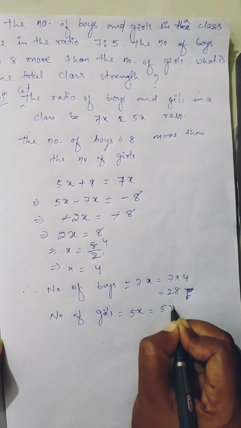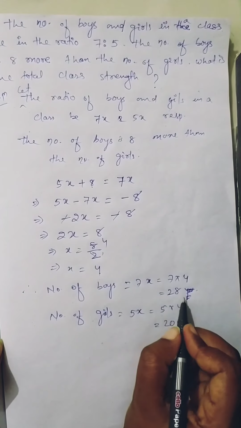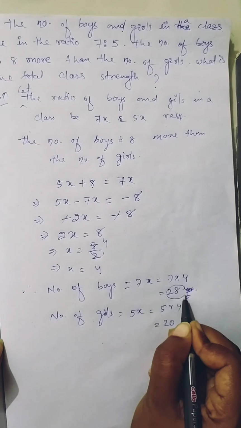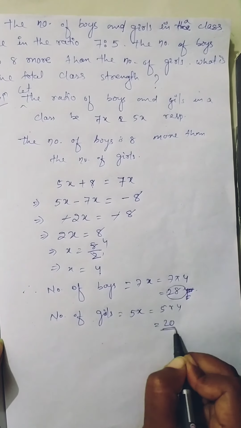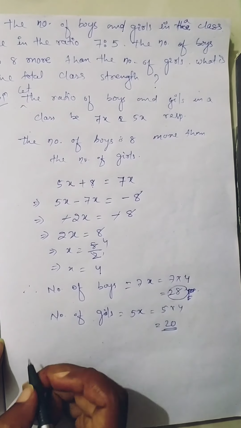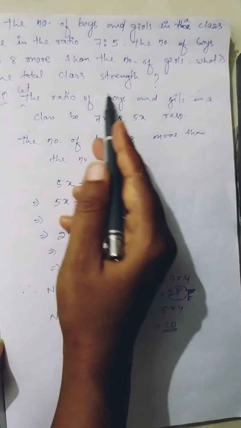5x, 5 into 4, 20. So the total number of boys is 28 and girls is 20. But our question is, what is the total class strength?